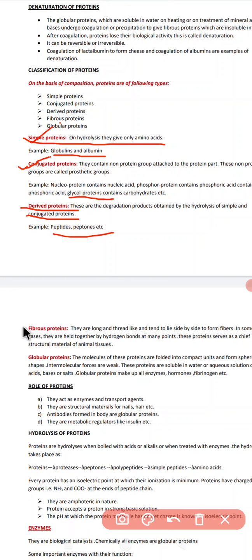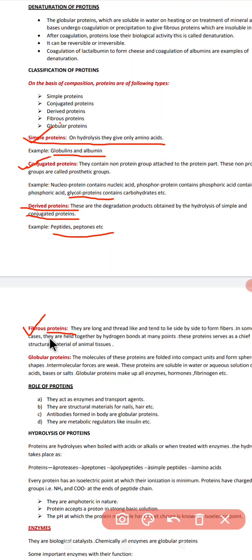Next we have fibrous protein. What is a fibrous protein? A fibrous protein is a protein that is long and thread-like, and tends to lie side by side to form fibers.